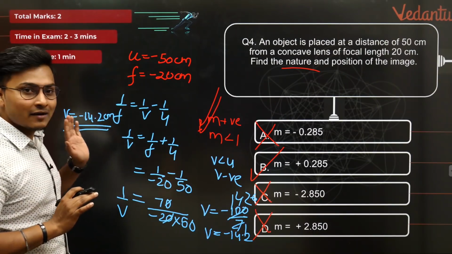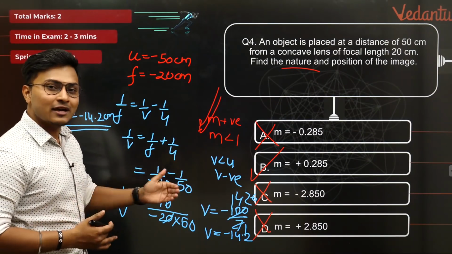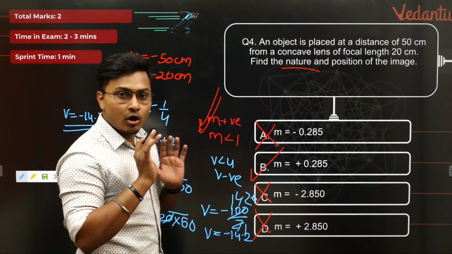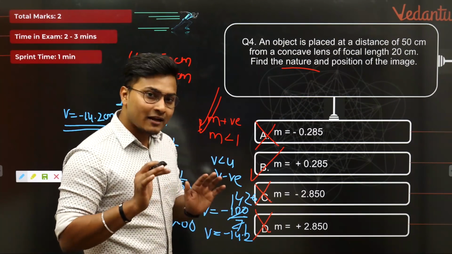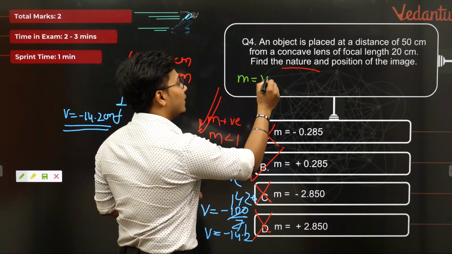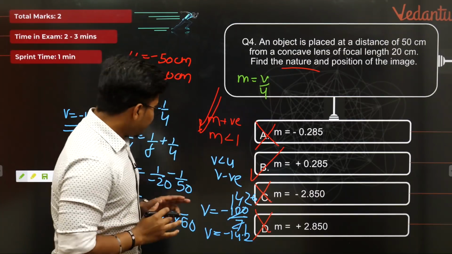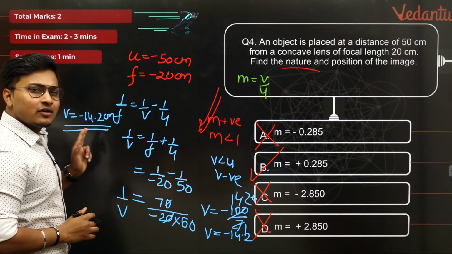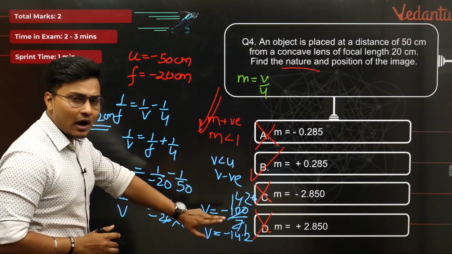Very nice, guys. So we have done very carefully. Now in the next process, let's try to find out what is magnification. I will always request my students, when it comes to magnification, let's keep one thing in mind, that magnification is V by U. Let us not take the decimal because it complicates stuff. Let us take this value 100 by 7.